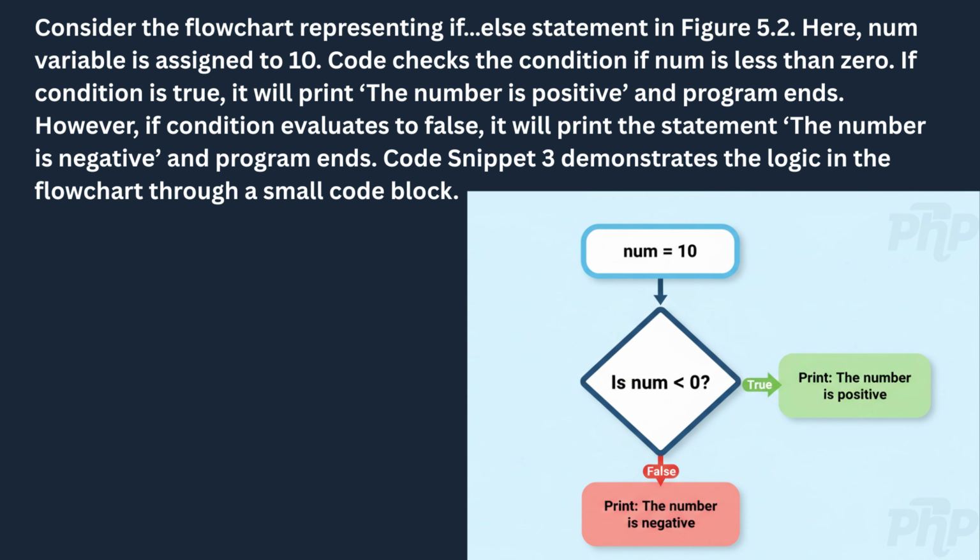If true, the arrow leads to the green box. Print, the number is positive. If false, the arrow leads to the red box. Print, the number is negative. Once the appropriate message is printed, the program ends.